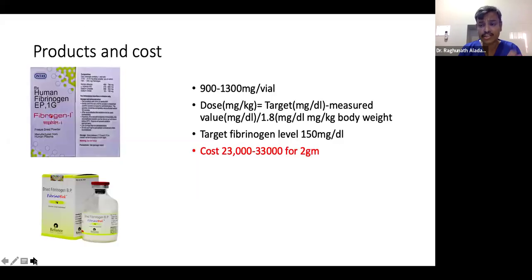So what is the available cost in India? We have several products now. Reliance is there, Intas is there. We can use any of the products. The cost is around 23,000 to 33,000 for 2 gram. More costly actually compared to our blood and blood products, but definitely helpful if you've tried all options and the patient is still bleeding. If fibrinogen level is low, you can use this.